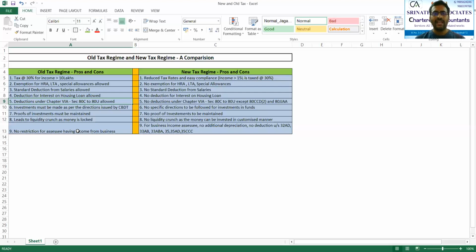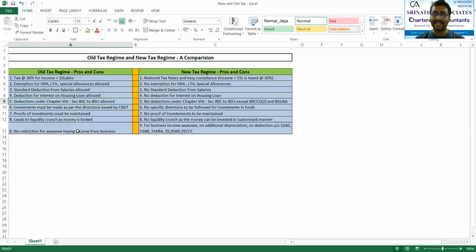But now, since there is no deduction available under the new tax regime, if an investor wants to save his amount in some particular mutual fund, he can do it directly in an open-ended mutual fund, wherein he can withdraw that money at any point of time, which in turn leads to availability of liquidity.